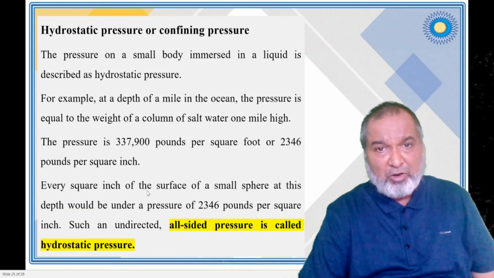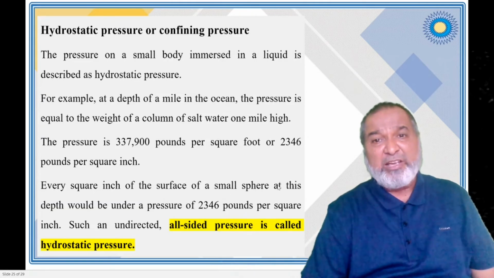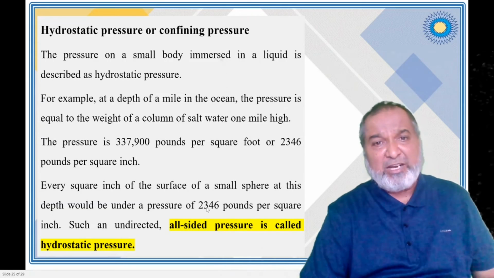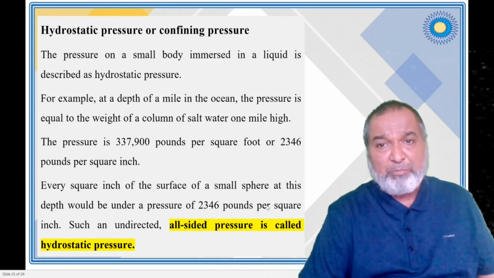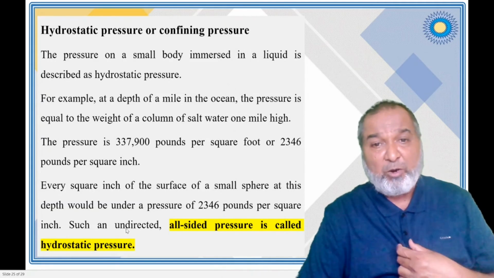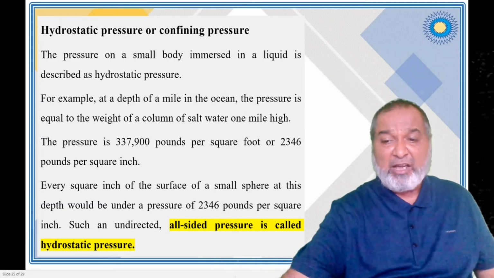Every square inch of the surface of a small sphere at this depth would be under a pressure of 2346 pounds per square inch, and such an undirected all-side pressure is called hydrostatic pressure.